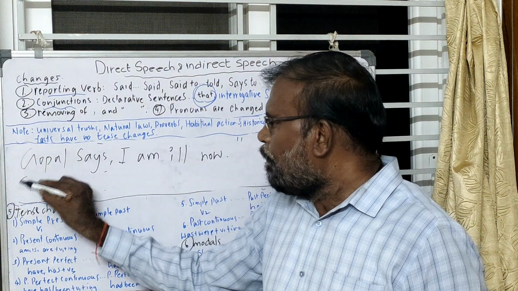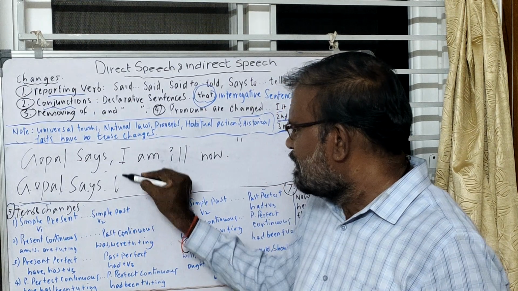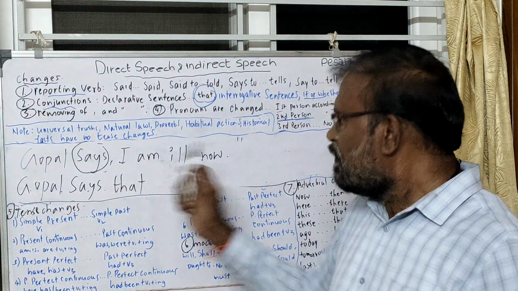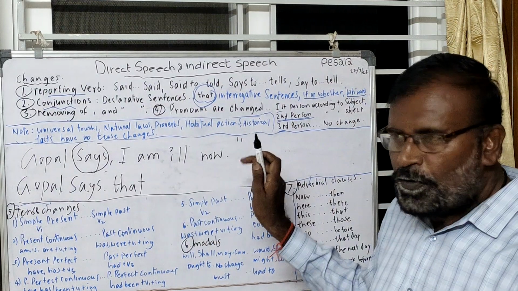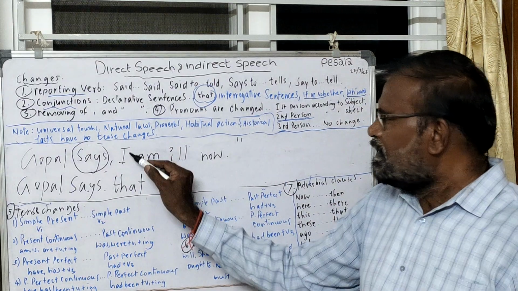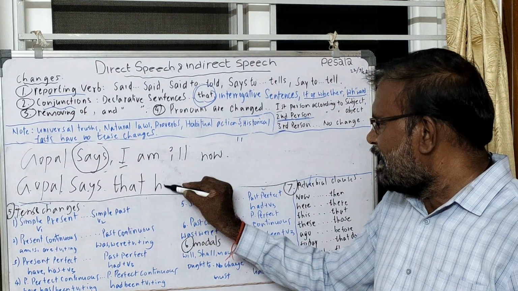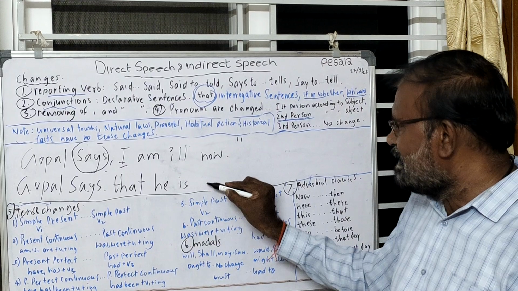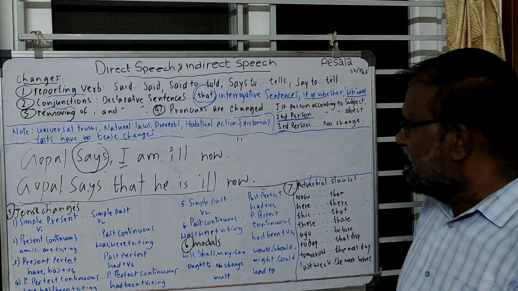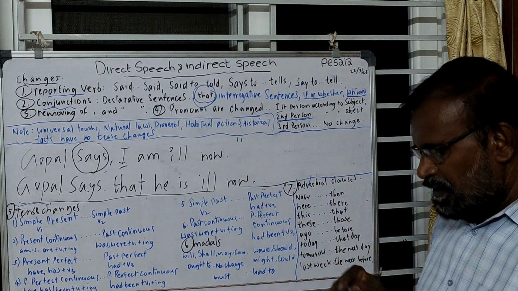Gopal says that, as the reporting verb is in the present tense, we need not change the tense of the reported speech. Here the first person pronoun is changed according to the subject of the sentence: Gopal says that he is ill now. It is the transformation of declarative sentences from direct speech to indirect speech.